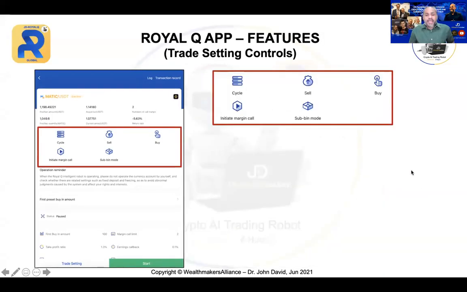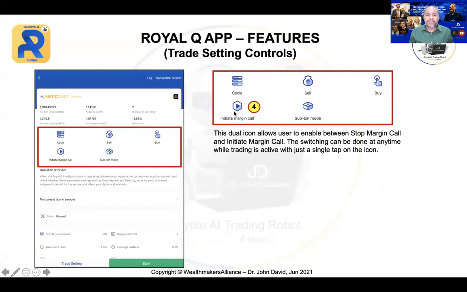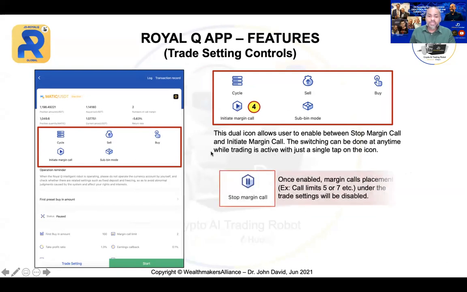All right, so the other thing is the initiate margin call. This is also a dual icon. If you click that, a dual function allows the user to switch between stop margin call and initiate margin call. The switching can be done at any time while the trading is active with just a single tap on the icon.